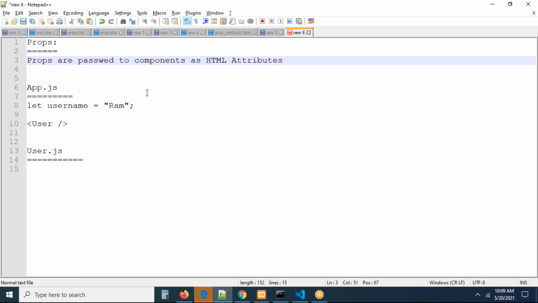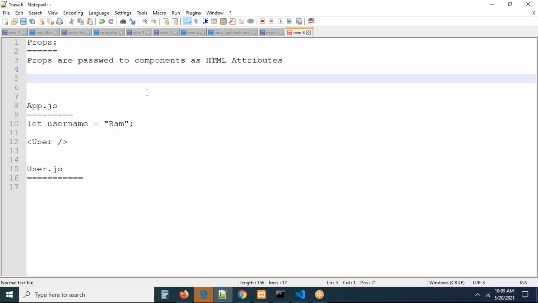You know HTML attributes, right? For example, take the img tag. What are the attributes for this? src is an attribute, height is an attribute, width is an attribute, alt is an attribute. These are the predefined attributes. This is all exactly HTML related.